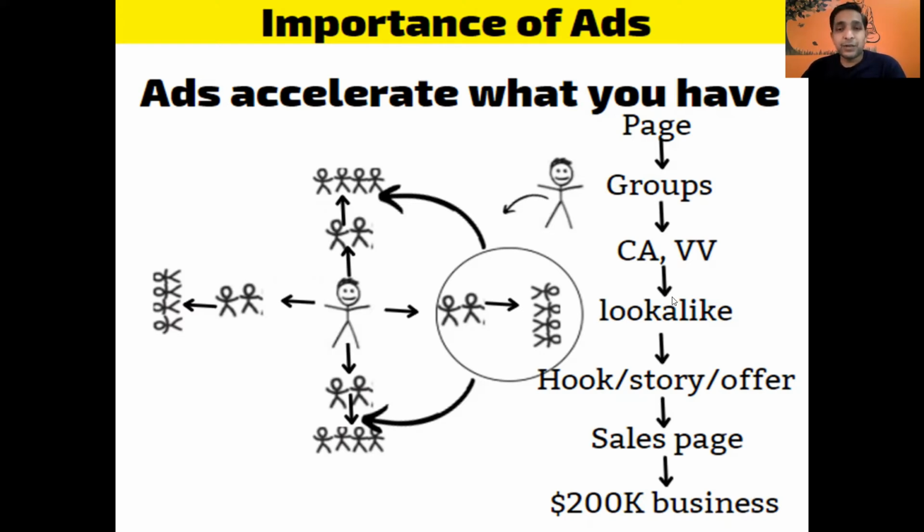And after that, once they were his audience, he pitched his product, or you can say he ran Facebook ads to navigate his audience to the sales page. And he launched his business using ClickFunnels. And at the launch only, he earned more than $200,000.